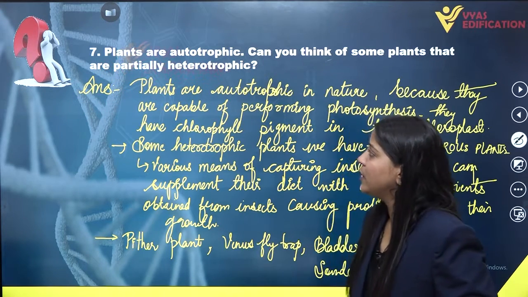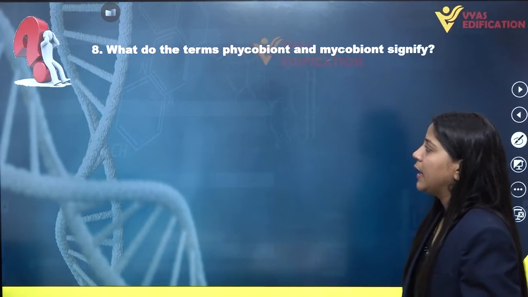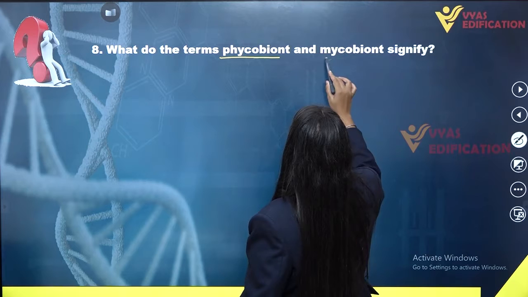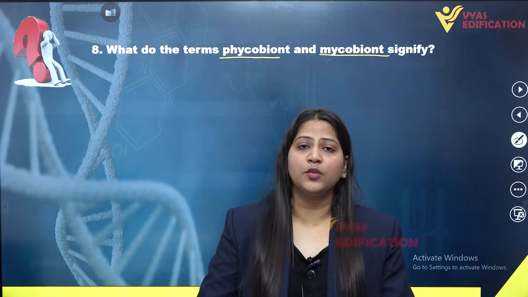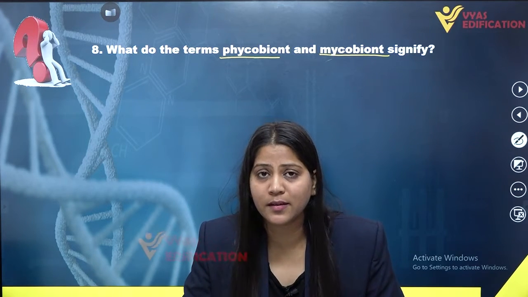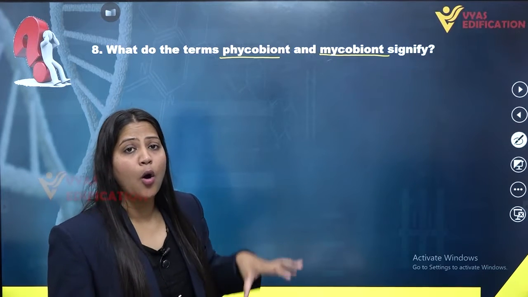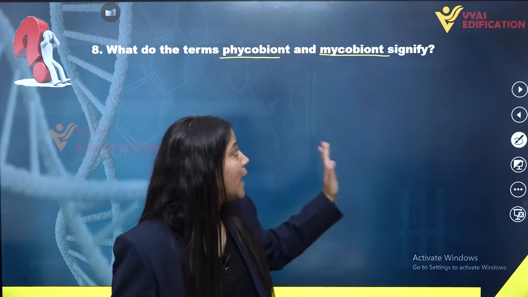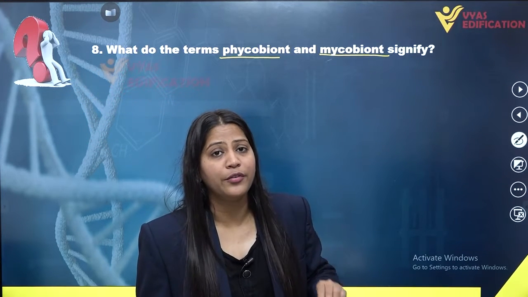So this is a complete solution of question number 7. Moving on to question number 8. What do the terms phycobiont and mycobiont signify? So we have two terms in this question and we have to identify what these terms actually mean. So the phycobiont term refers to the algal component in lichen, and mycobiont refers to the fungal component of lichen.